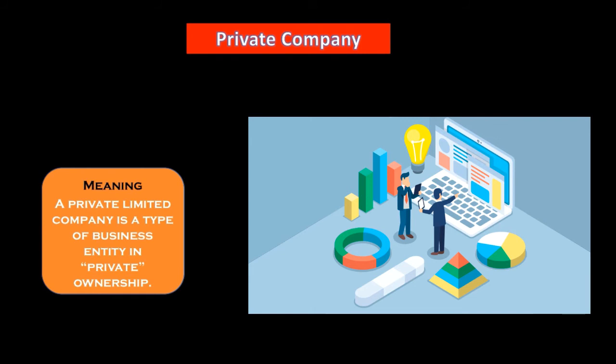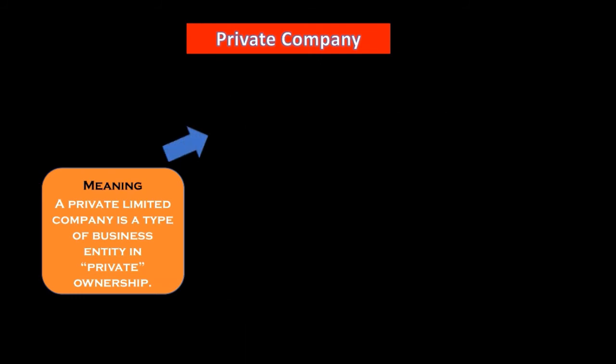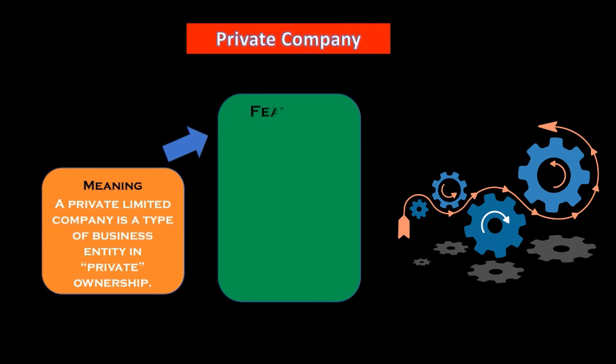However, check out its characteristics, then the meaning will be much more transparent and you can appreciate it. Characteristics and features are both the same term. Number of members. The number of members in a private company is limited. But in a joint stock company, that is unlimited. There is no fixed number. In the private company, see, limited liability. Here also the liability is limited up to the extent you invested.